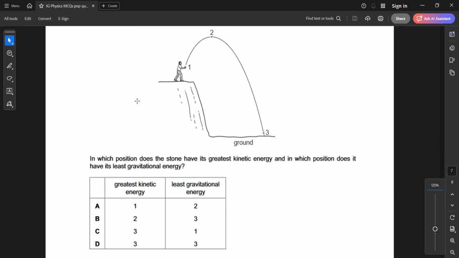The question is, in which position does the stone have the greatest kinetic energy? Kinetic energy depends on what? We know kinetic energy is half mv squared. It depends on the mass and speed. Mass of an object is not changing, but the speed does change. So which position, 1, 2 or 3, will have the highest speed? When you throw something, at which position do you think it will have the highest speed?